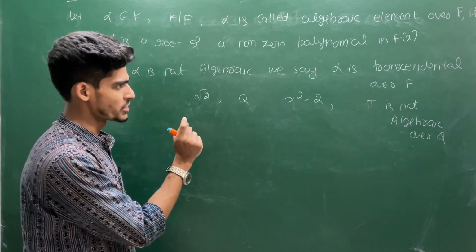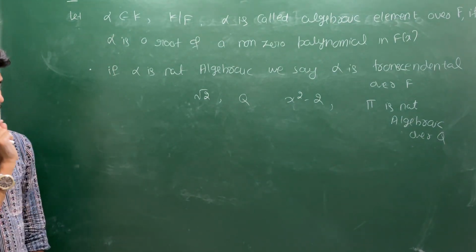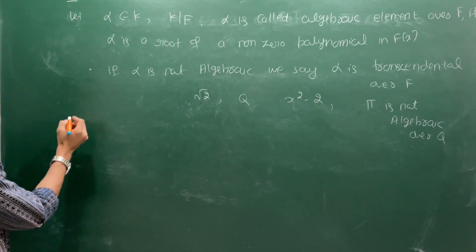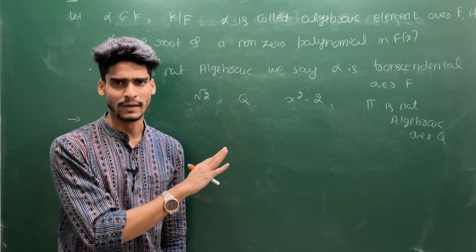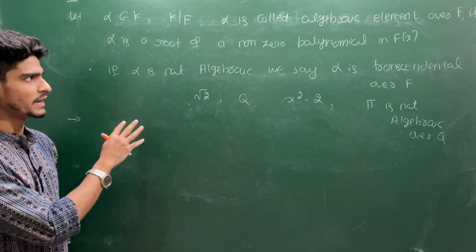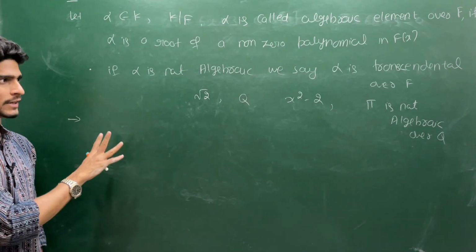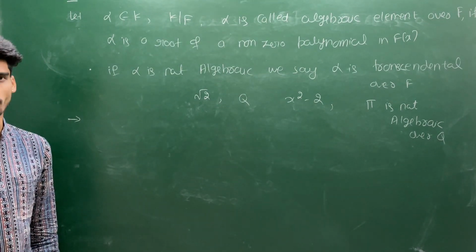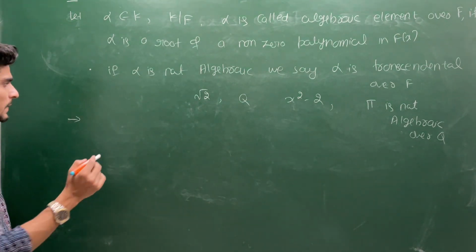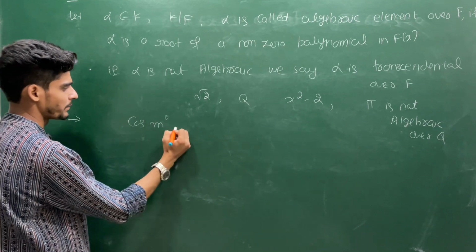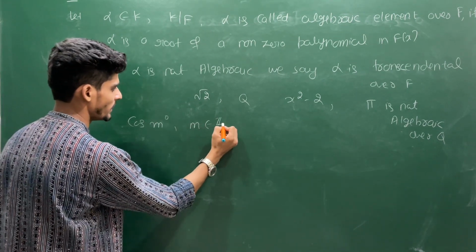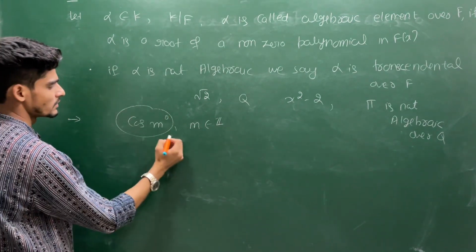Okay, I ask you one question, but I will answer it later. This is a nice exercise for you. In the upcoming 2 or 3 lectures we will be discussing it. But trust me, if you are able to do it now, then I think you are understanding the topic. Cos m degree, where m belongs to integers. What can you say about this?